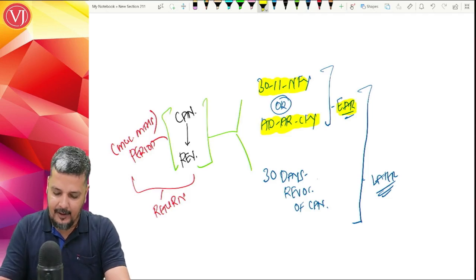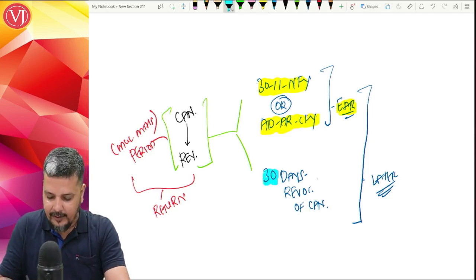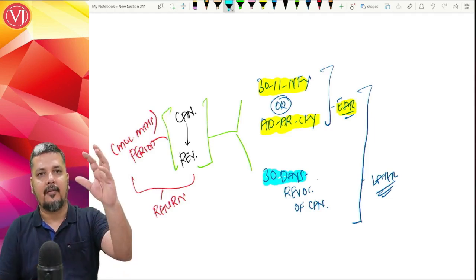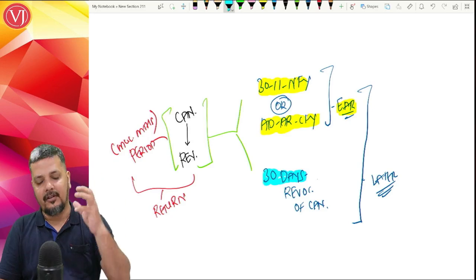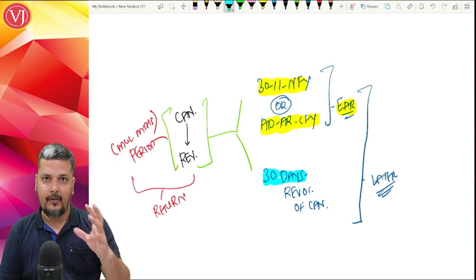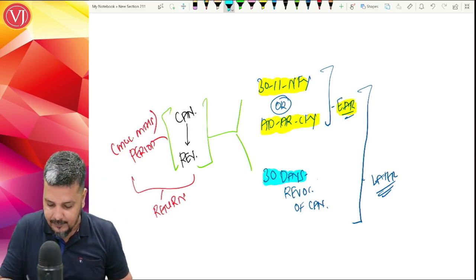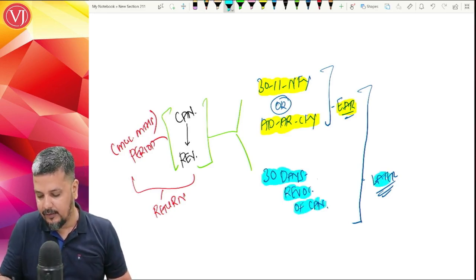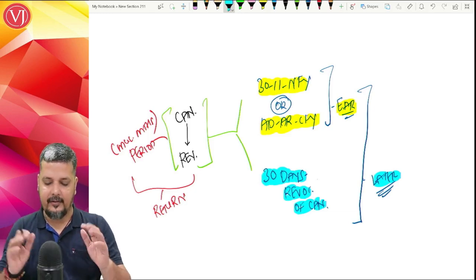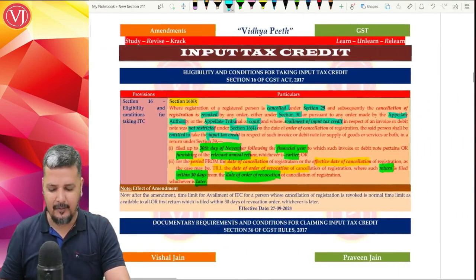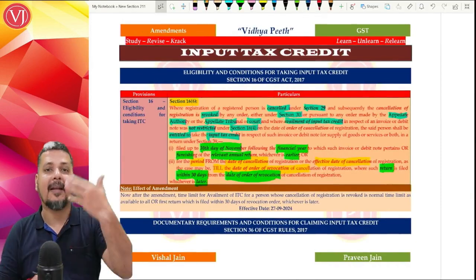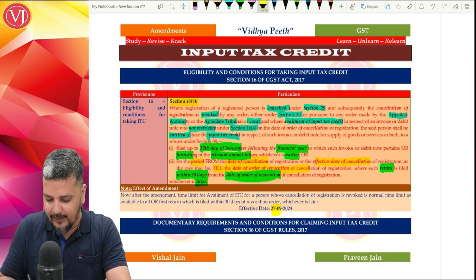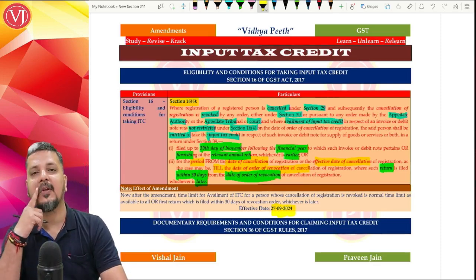Right. Now, the new entrant is in such a case where you're going to file a return for multiple months from the date of cancellation, or effective date of cancellation, till the date of revocation. You're going to file the return for the multiple months within 30 days of revocation of cancellation. Here it is whichever is later. So this amendment is a clarification because you might have missed that earlier time, and this is effective from 27th of September 2024.